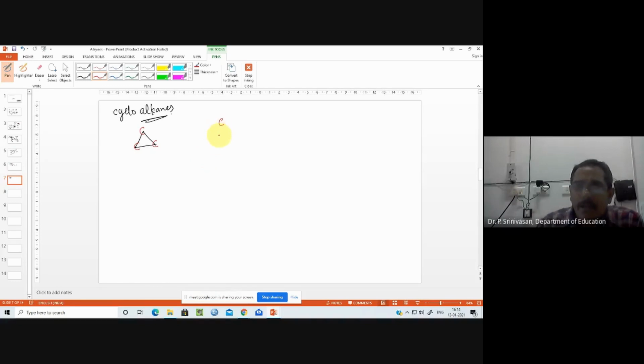With one carbon atom, we cannot form a double bond also. For a double bond or triple bond, we need at least 2 carbon atoms. For alkane, only one carbon atom is okay, that is methane. For alkene, at least we require 2 carbon atoms. For alkyne, at least we require 2 carbon atoms.